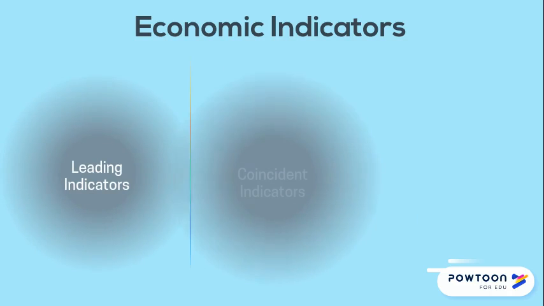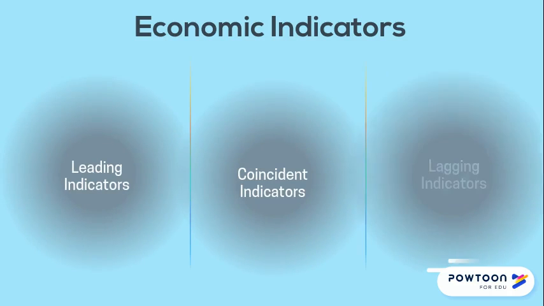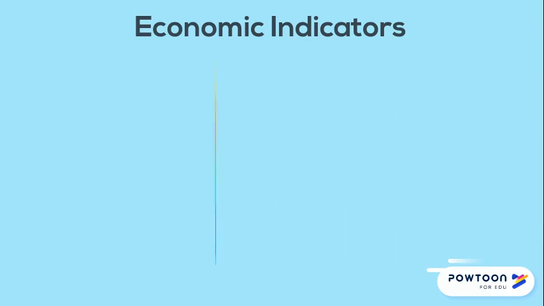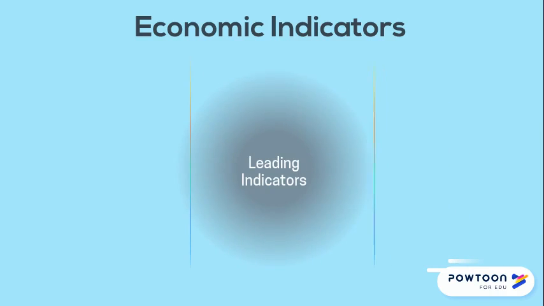There are 3 economic indicators: leading indicators, coincident indicators, and lagging indicators. Leading economic indicators are measures that usually predict or lead to recessions or expansions. For example, months before a recession begins, changes in leading economic indicators point to a coming storm.